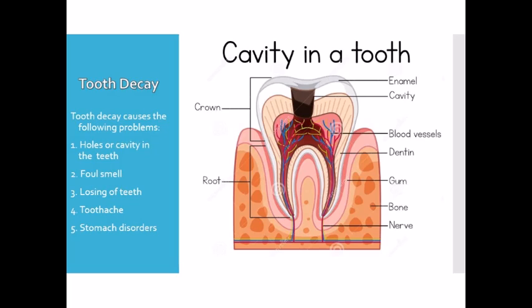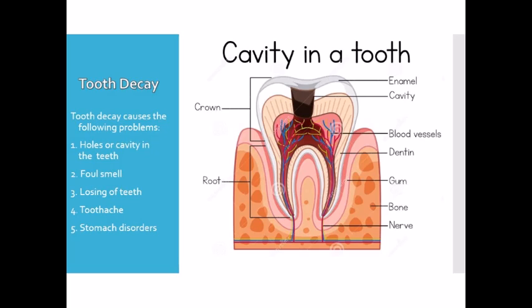And as a result, the nerves and the blood vessels in the pulp get exposed, and when any cold or hot object comes in contact with these nerves, then we feel pain. So we can say tooth decay is very painful, and it can cause many problems like holes or cavities in the teeth, foul smell, losing of teeth, and toothache and stomach disorders also.